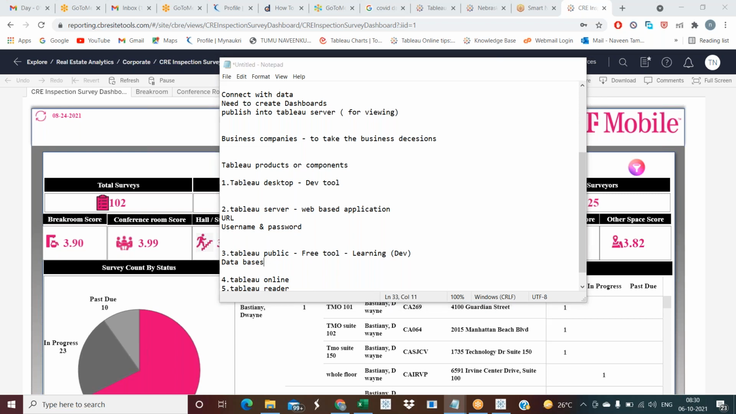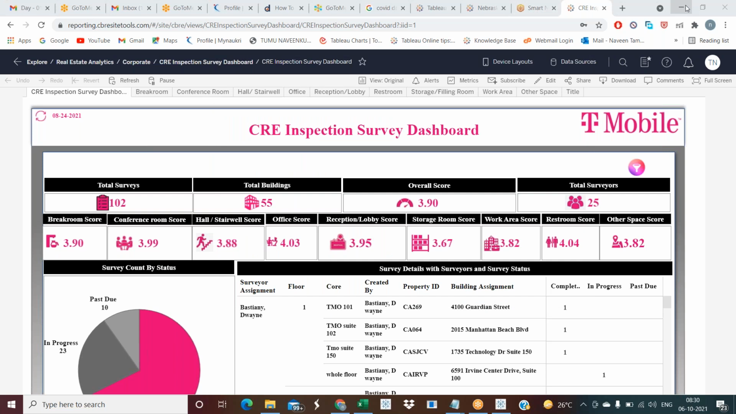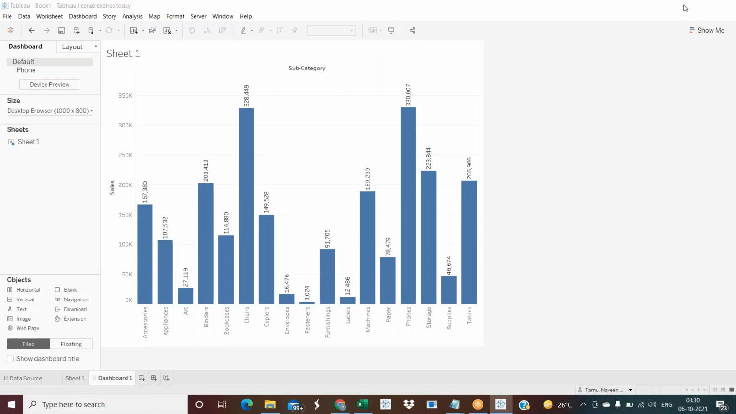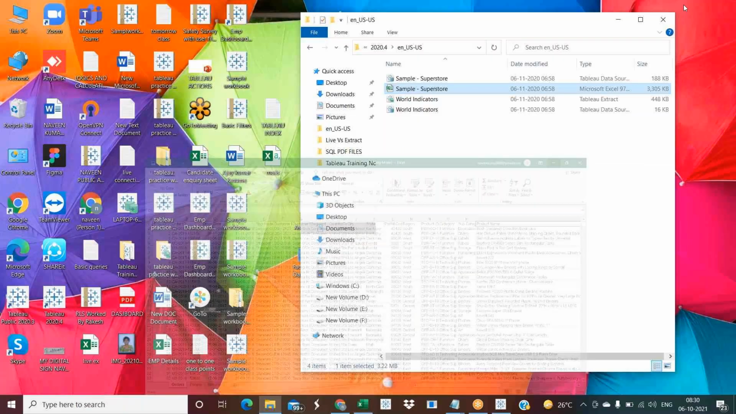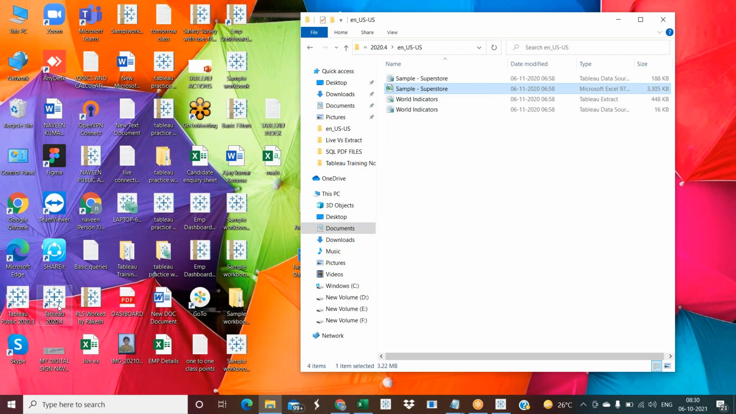I can show you if you want. I have Tableau Public. You can see Tableau 2020.4, and besides it I have Tableau Public 2020.3. What is meant by 2020.4 and 2020.3? These are the versions.